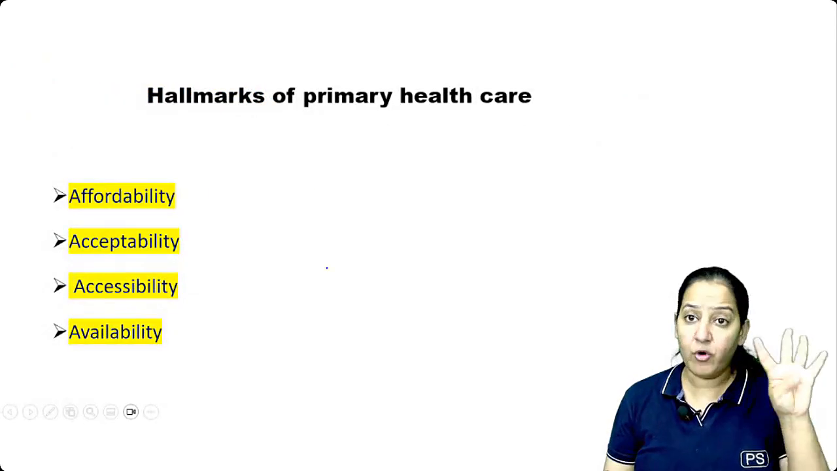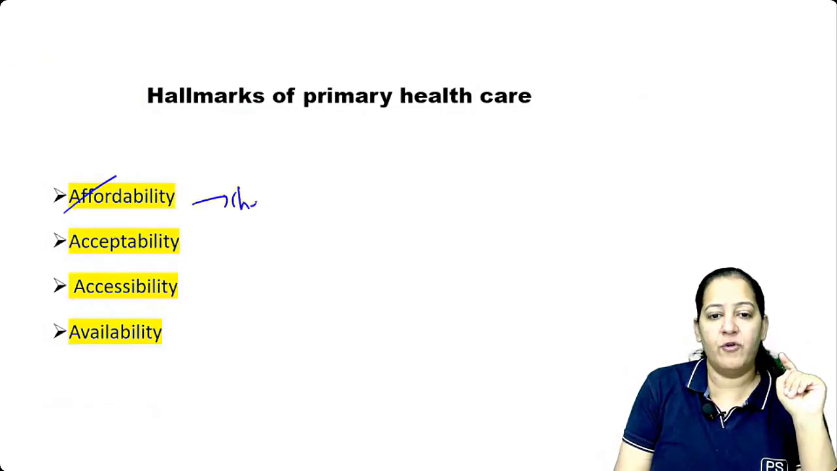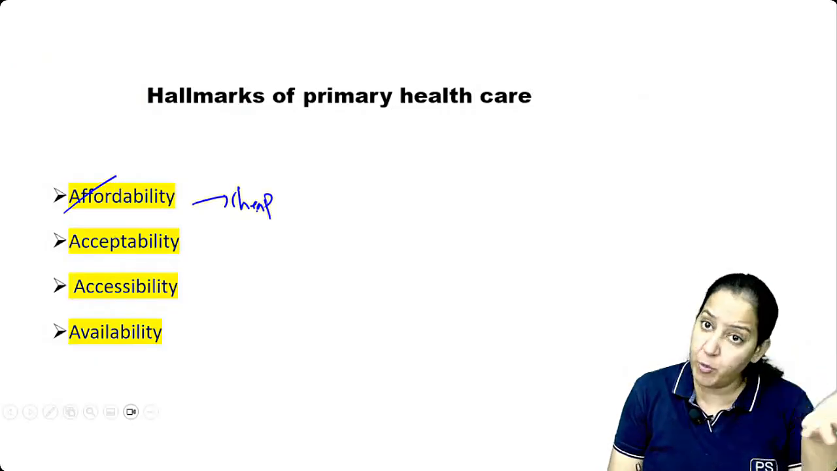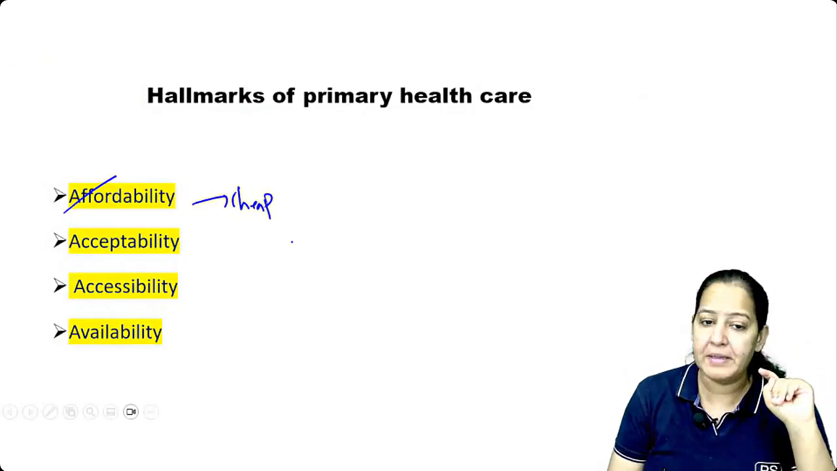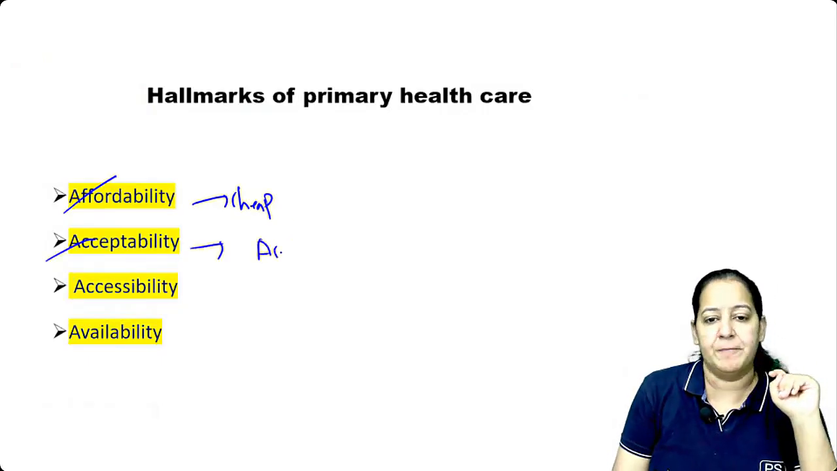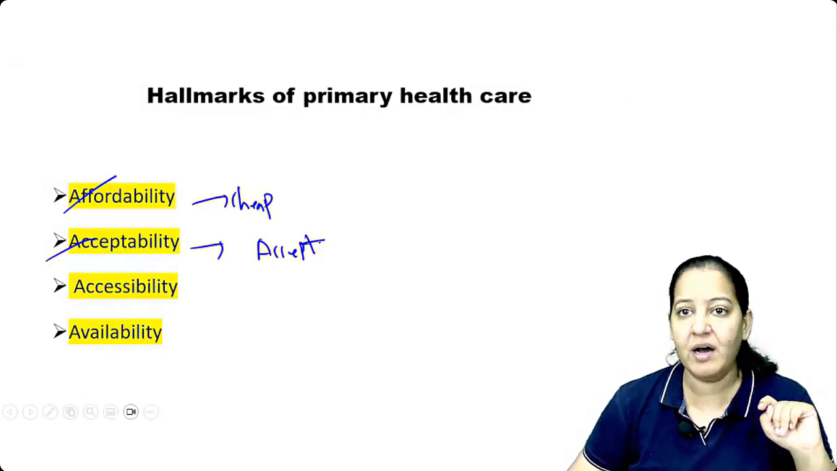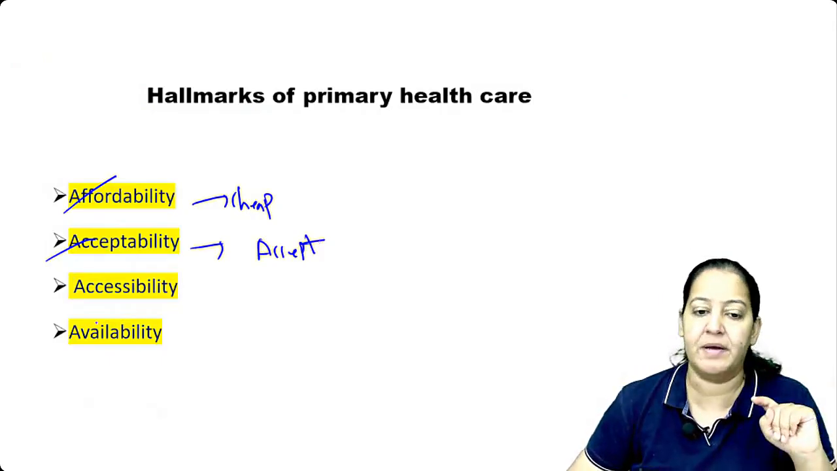Okay, what are the 4 hallmarks? The four A's. The health should be affordable. Affordable matlab it should be cheap. It should not be expensive, so the poor can also afford it. Poor people, they don't have money, but they can also afford it. Acceptable. Acceptable means people should be able to accept it. It should not be something very embarrassing. Hana, it should be acceptable to the people.